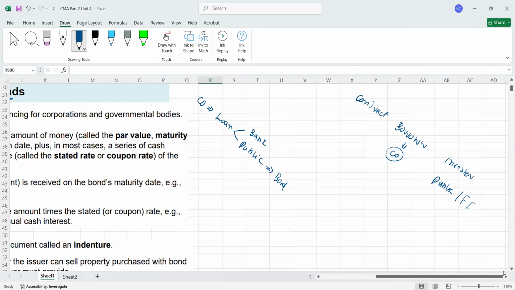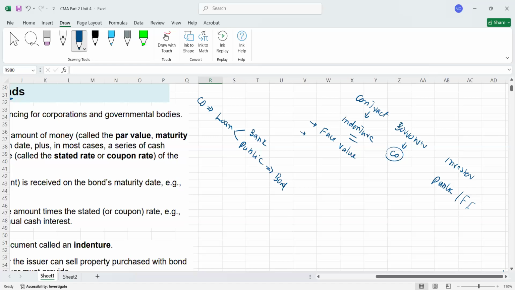So now, guys, it is going to be a contract. This contract, this agreement, is also called an indenture. Now if we will understand what's generally written in this indenture or in this contract, they will write what is the face value of the bond. Face value is also called par value. Okay, it's also called nominal value as well.